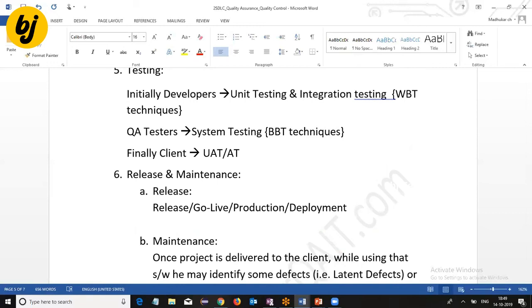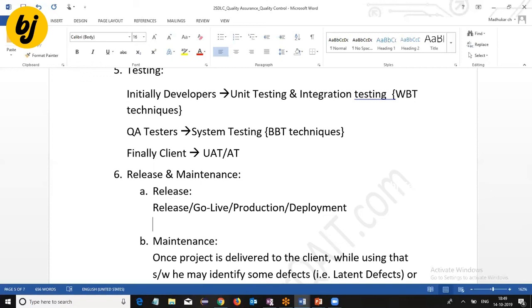After system testing and user acceptance testing, when the client is satisfied with our work product, then we deliver the application to the customer for further usage at his work environment. That is the release criteria.